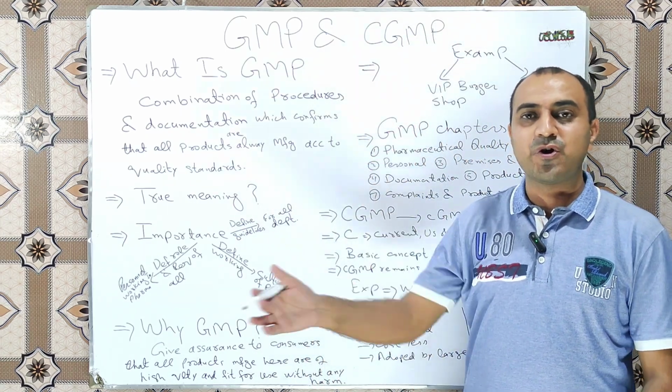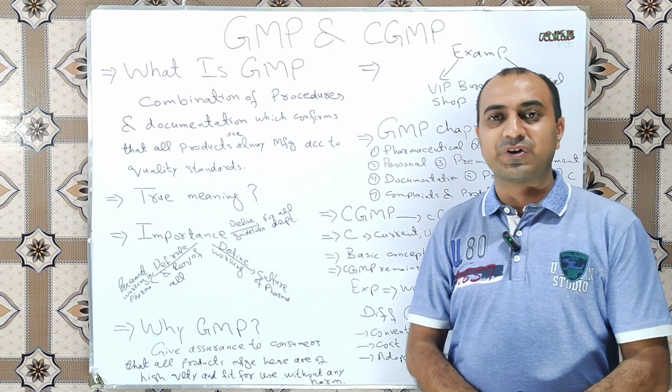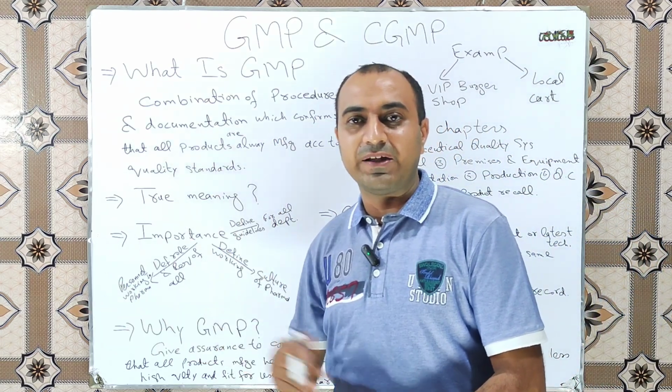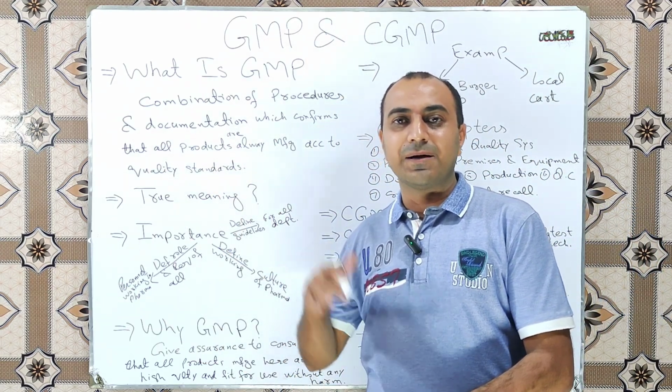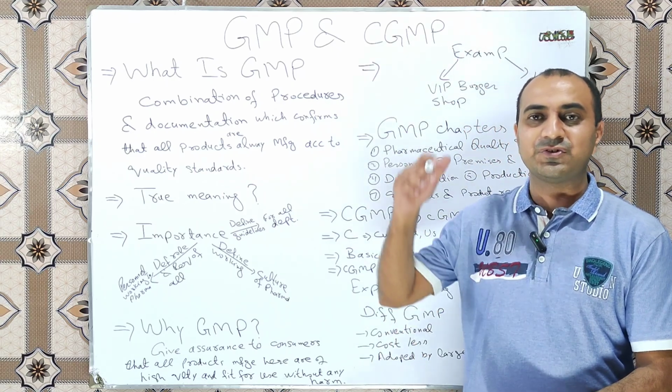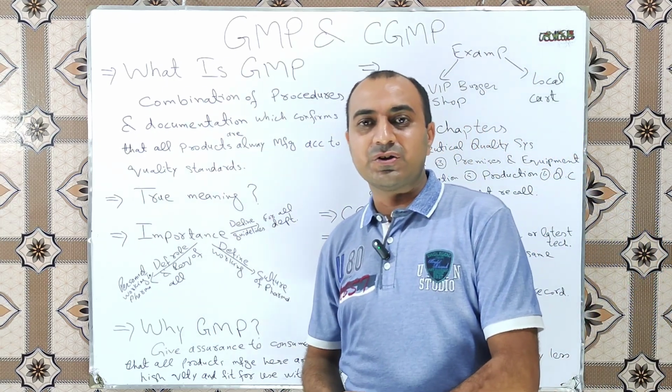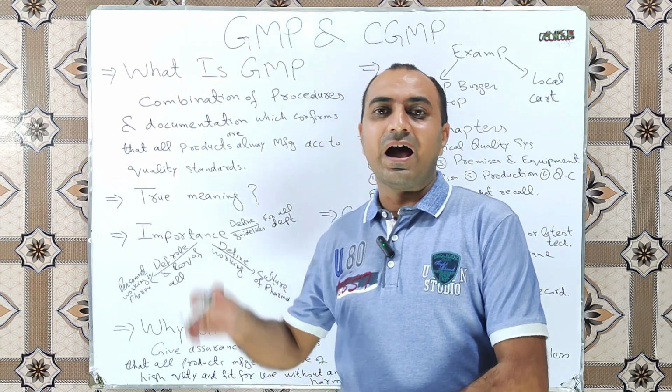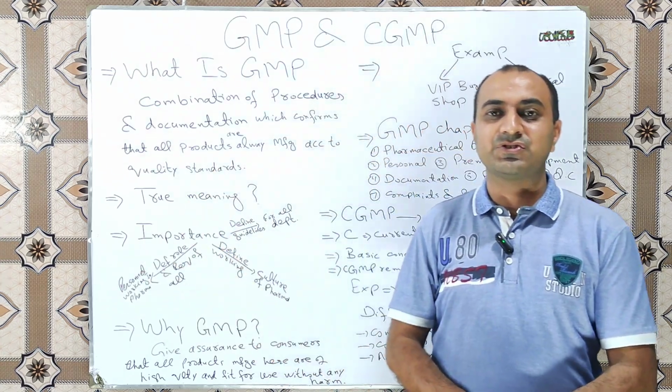We ensure that we are going to start the manufacturing of medicine and all our practices are good. So all those practices which result in the production of a good quality product are known as GMP.